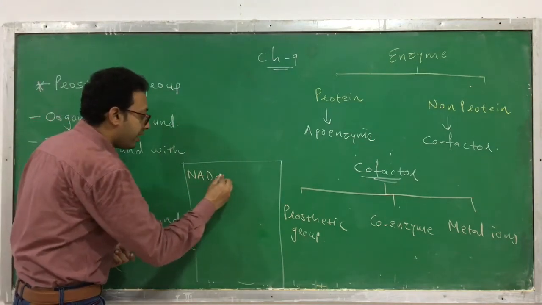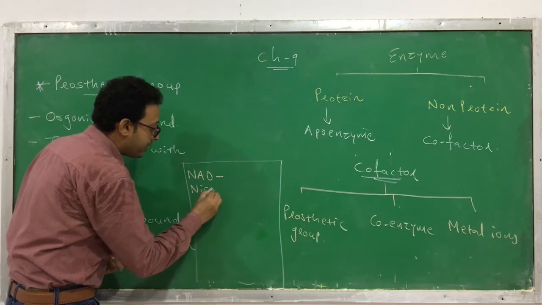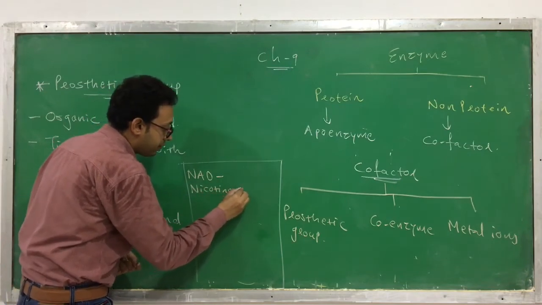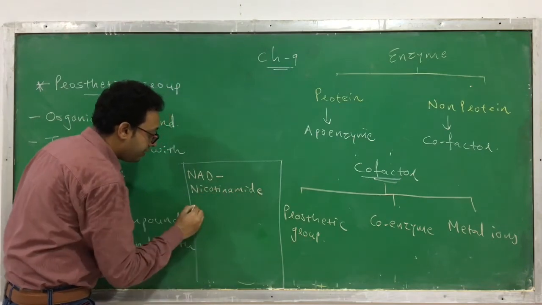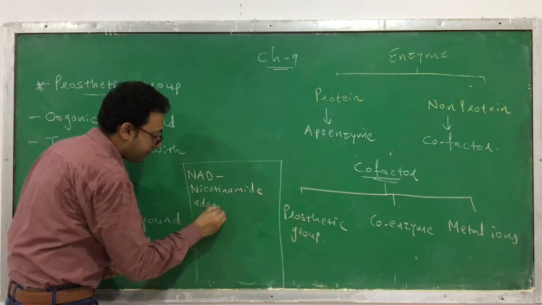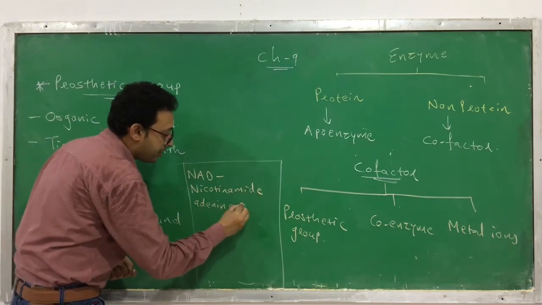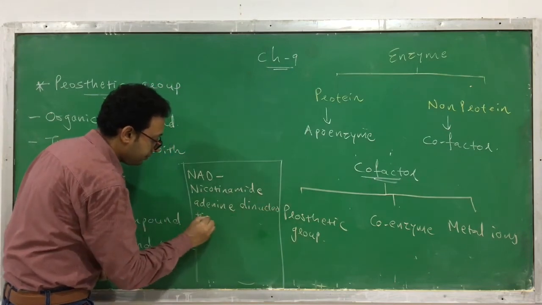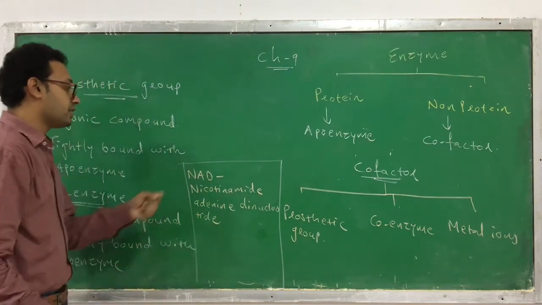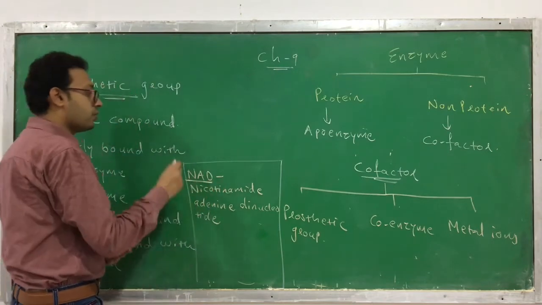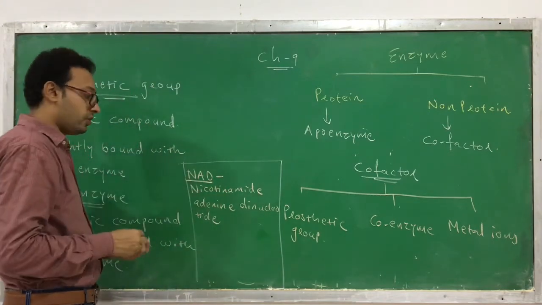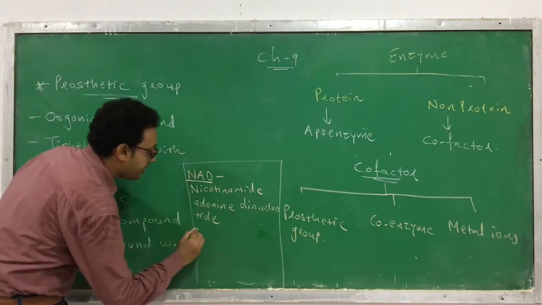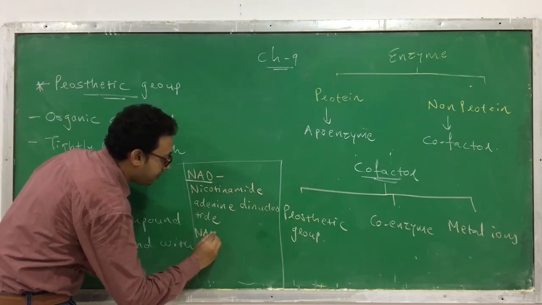The full form of NAD is nicotinamide adenine dinucleotide. N means nicotinamide, A means adenine, D means dinucleotide. Clear?